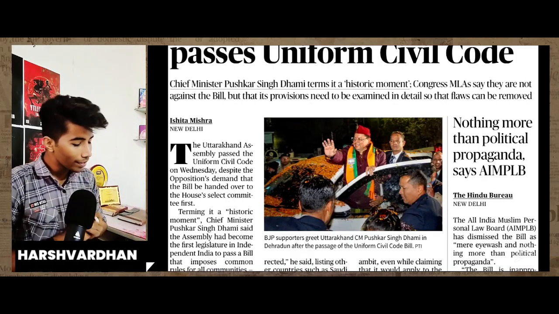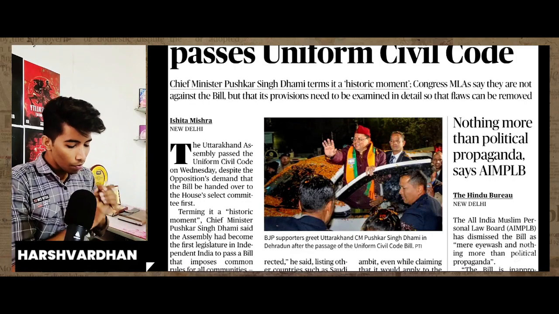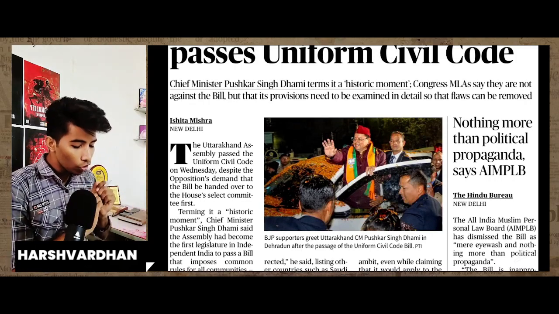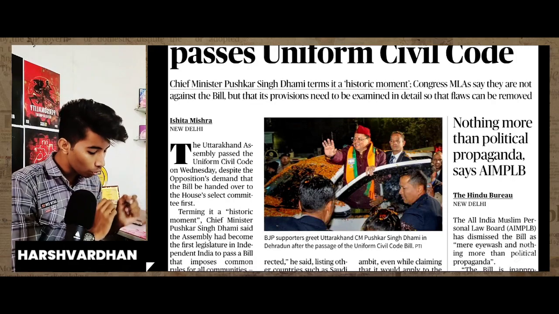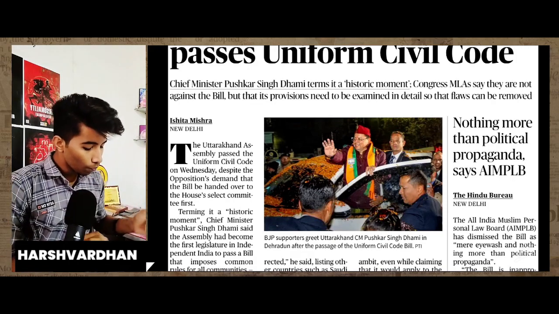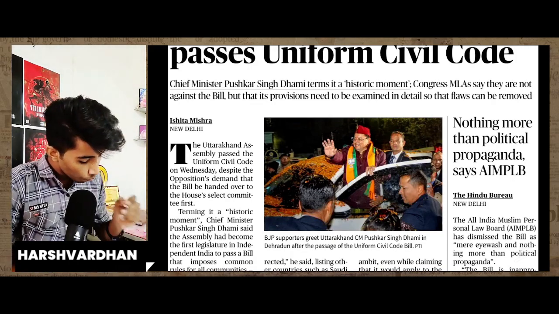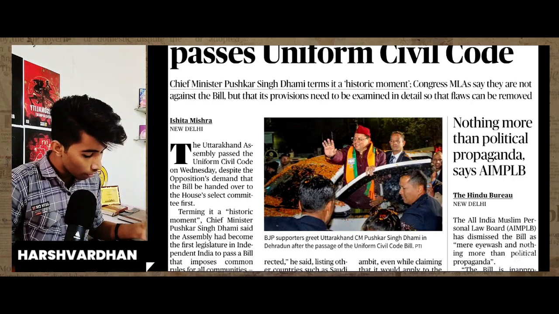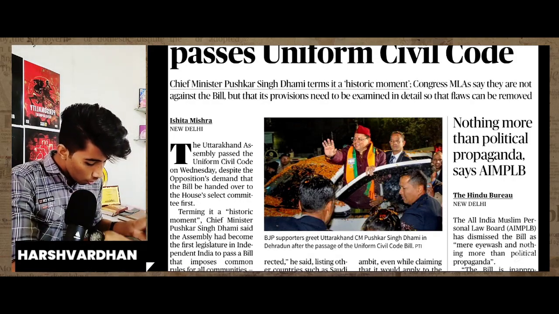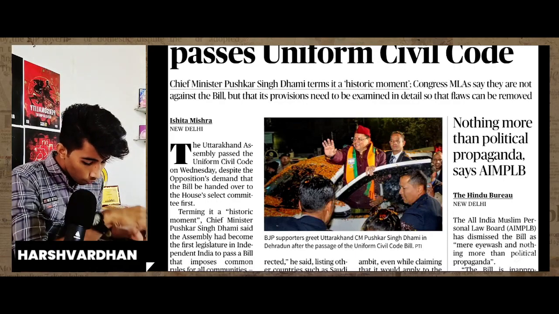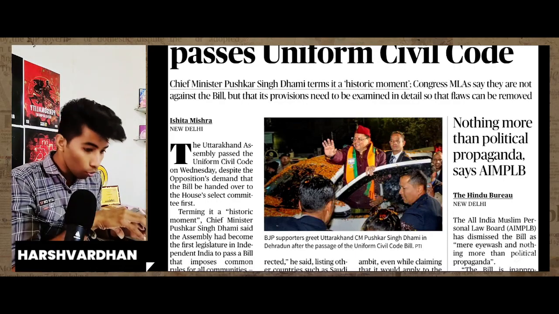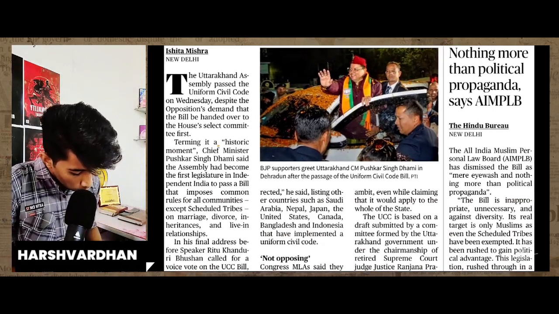Congress MLA says that they are not against the bill, but that these provisions need to be examined in detail so that flaws can be removed. Now again here you can see that by passing this bill, Uttarakhand has become the first state to do this, right? So it is a historical movement.